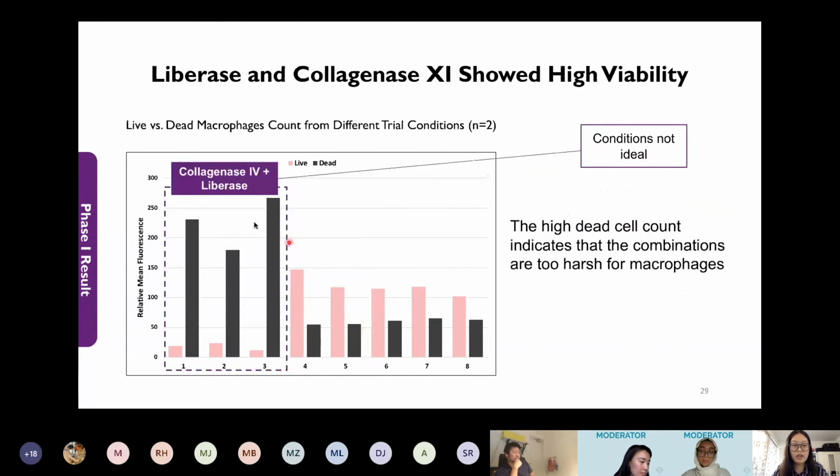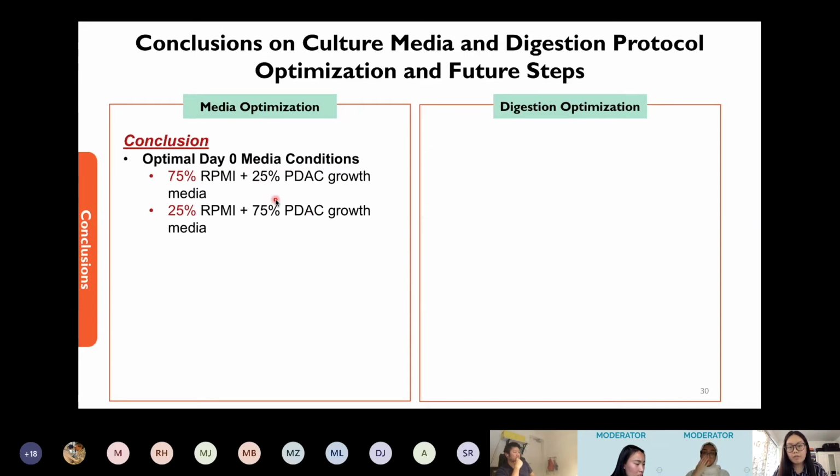On the contrary, the collagenase 4 plus liberase combination resulted in high dead cell counts, and we believe that this combination may be too harsh for the macrophages. So in conclusion, we investigated 2 problems that we encountered when establishing the co-culture system on tracer. For the lack of media optimization, we concluded 2 different mixing ratios that are the optimal monoculture media.